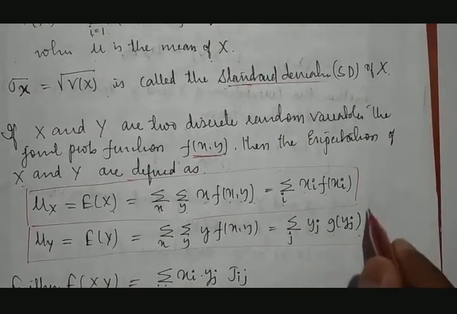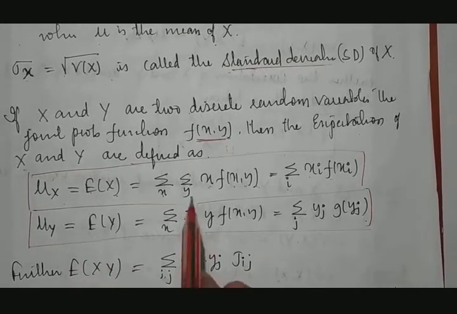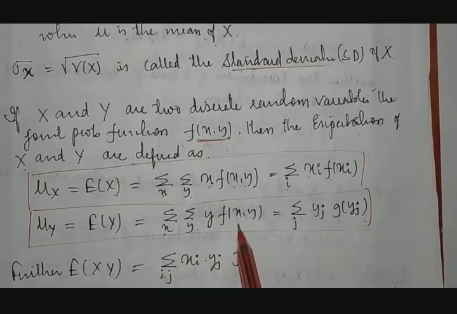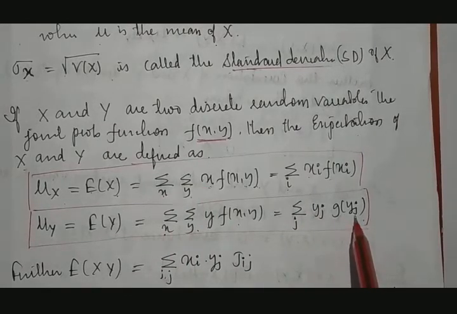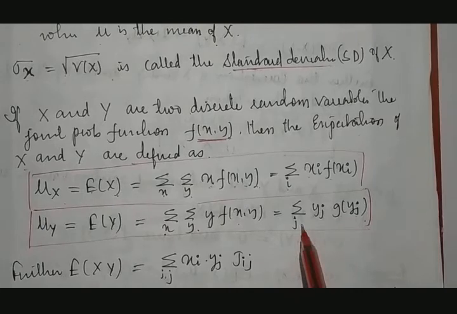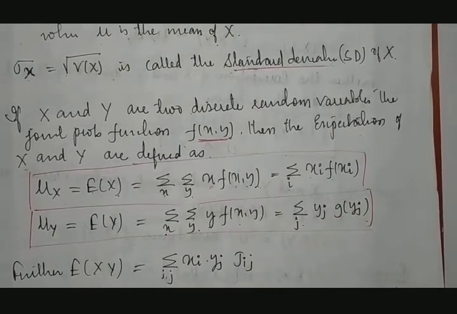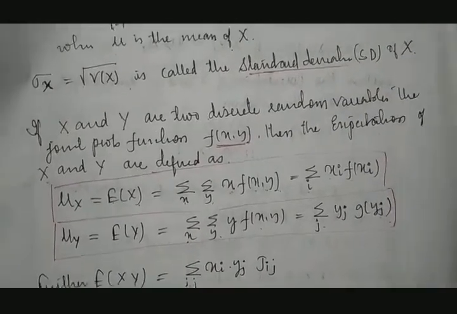Similarly, the mean or expectation for y is summation over x into summation over y of y into f of x y, which is nothing but summation over j of yj into g of yj. You will come to know the meaning of this f of xi and g of yj. That is nothing but the sum of this value or else this value. It is possible through the joint probability distribution table.